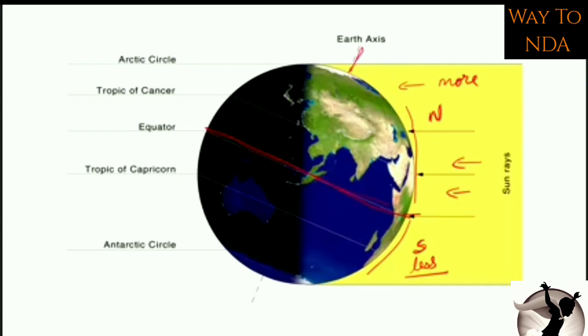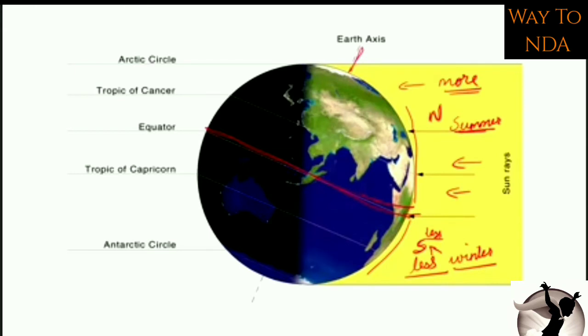So when the northern hemisphere is getting more light, you can see that this is summer in the northern hemisphere. And here you can see is the winter in the southern hemisphere. Why? Because this is getting less light, and here it is getting more light, that's why now the summer is going on in the northern hemisphere.